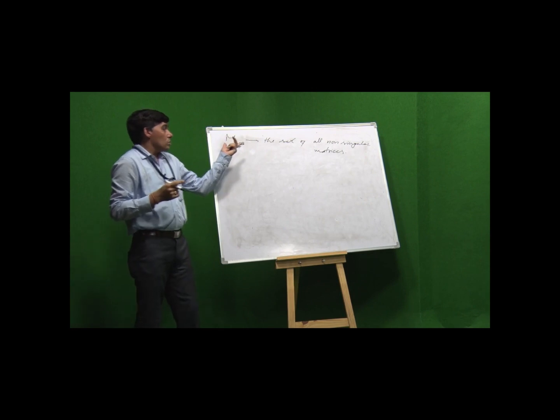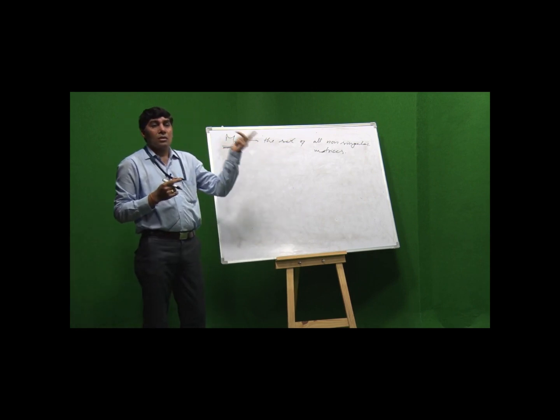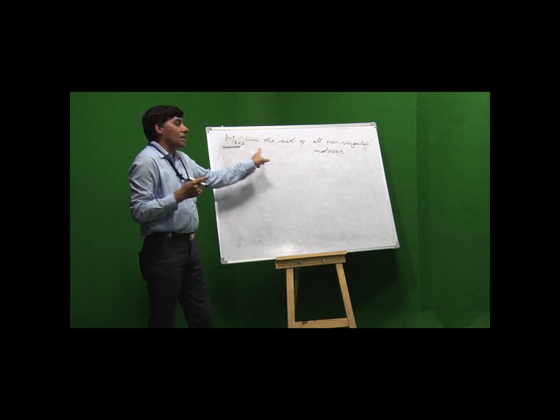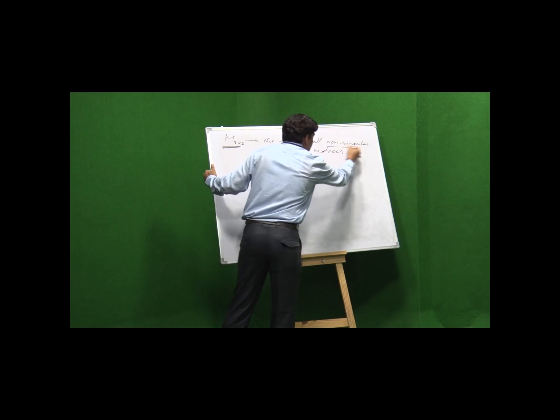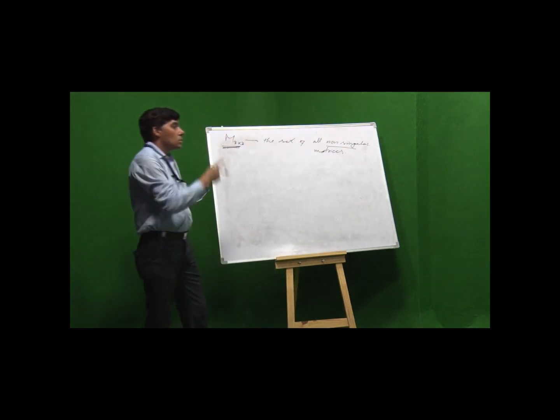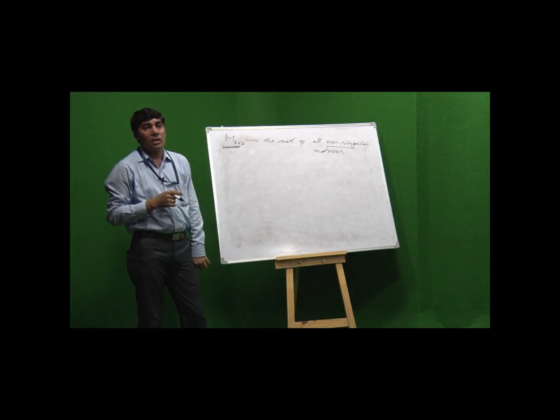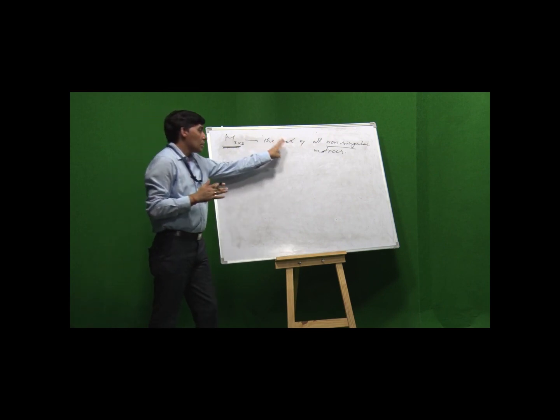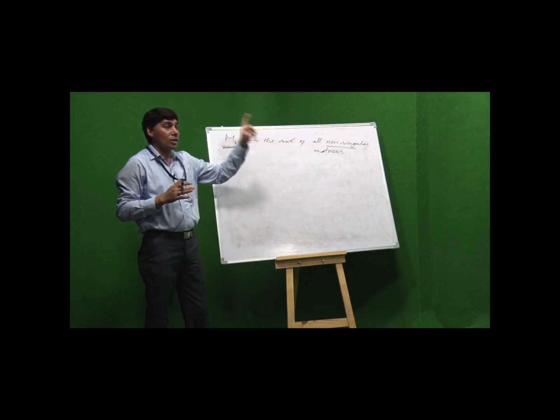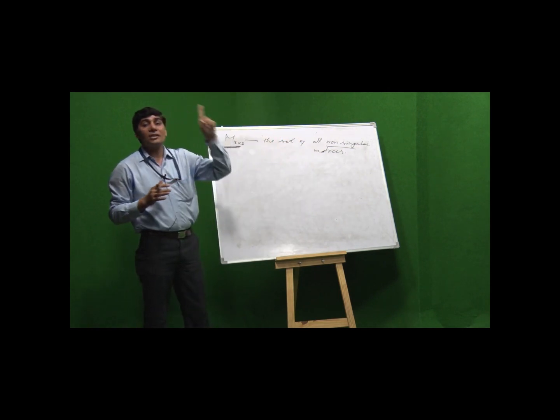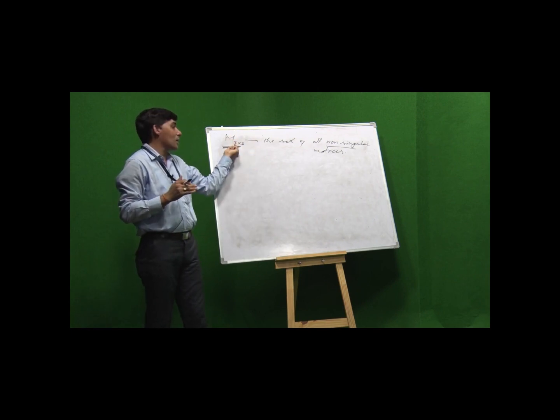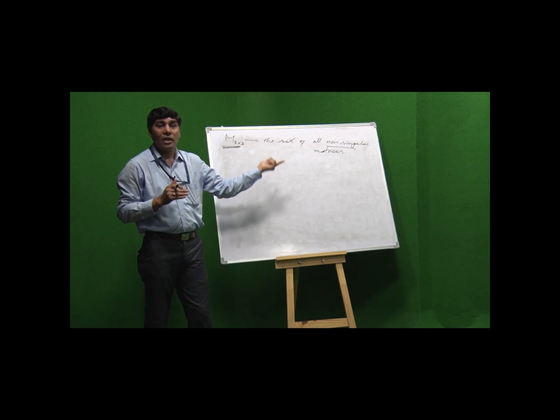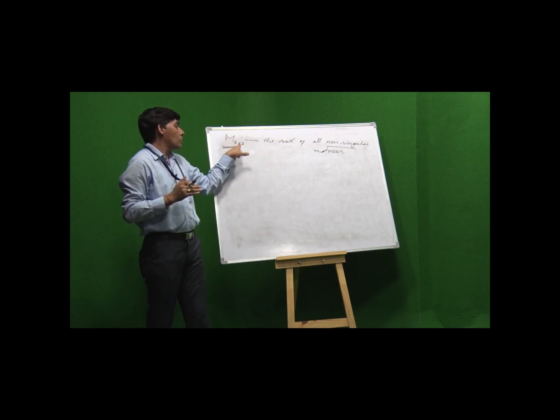I think you know matrix 3 by 3, that means it is a square matrix, and non-singular, that means the determinant of the matrix does not equal 0. It is the set of all non-singular matrices. That means M contains non-singular square matrices of order 3.